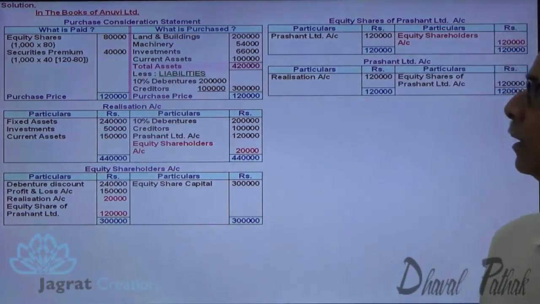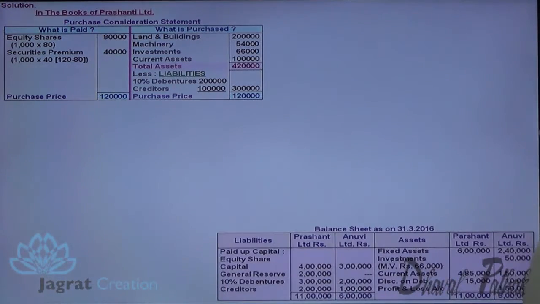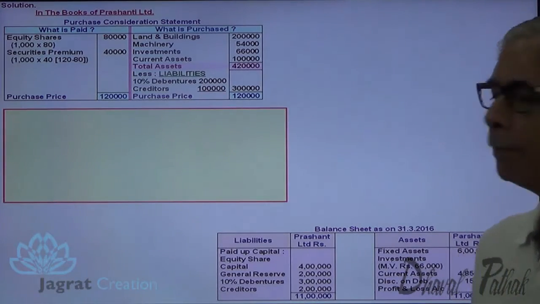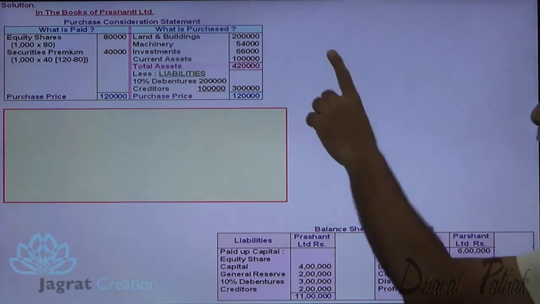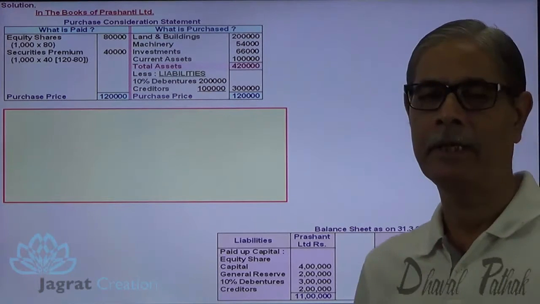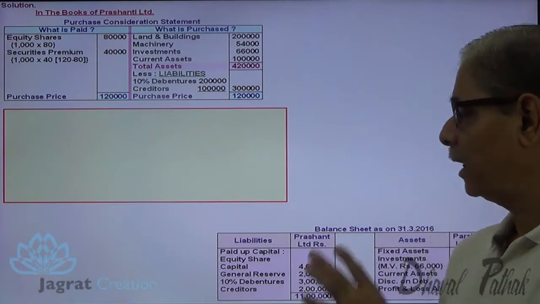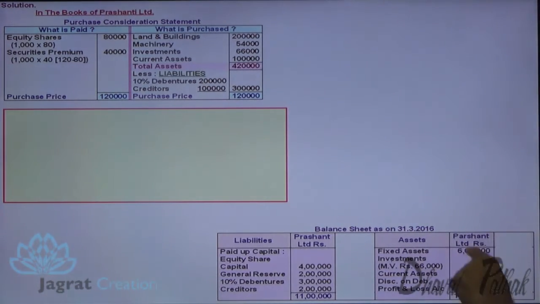After that, I want to prepare a balance sheet in the books of purchaser Prashant Limited. Remember, in the balance sheet, I am going to consider the book value of Prashant Limited, which has not been revalued in the books of accounts. As I told to you, the market value of the current assets, though less by 20,000, is not considered here. The book value is to be considered.